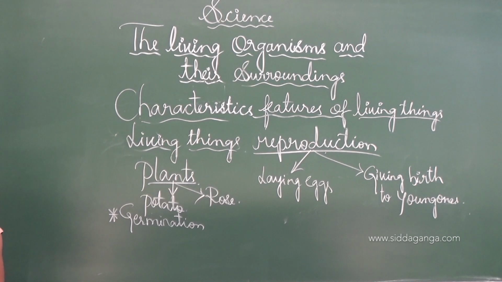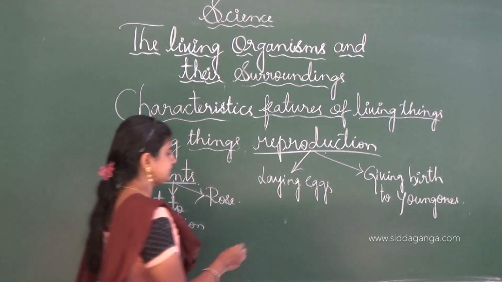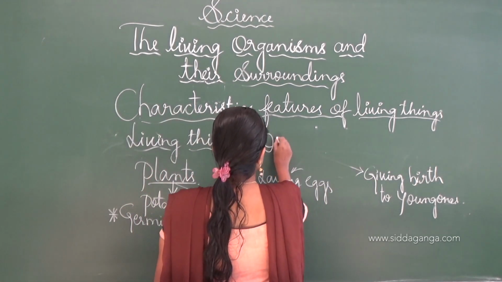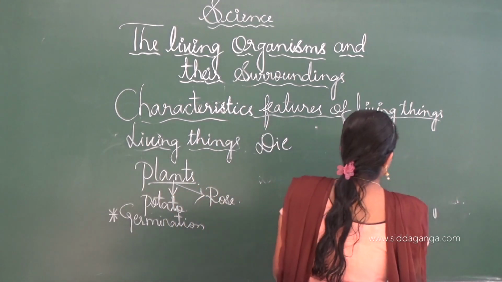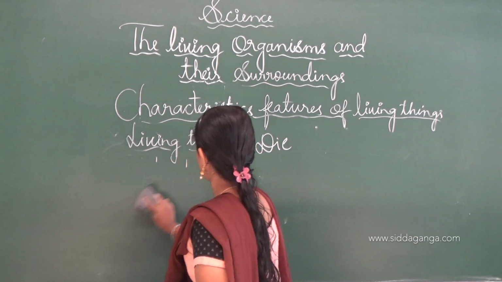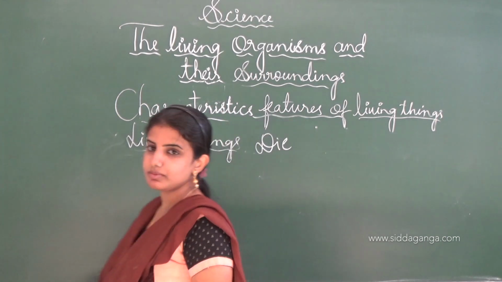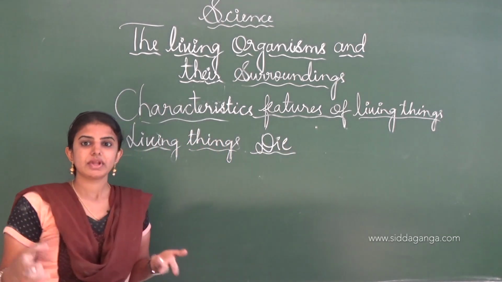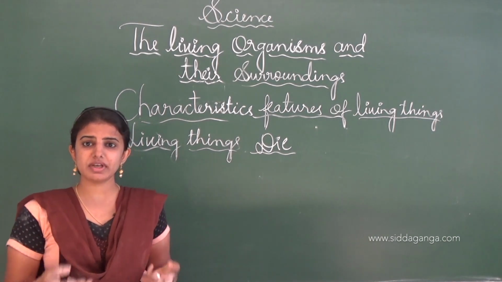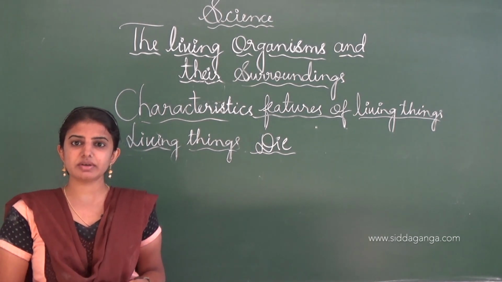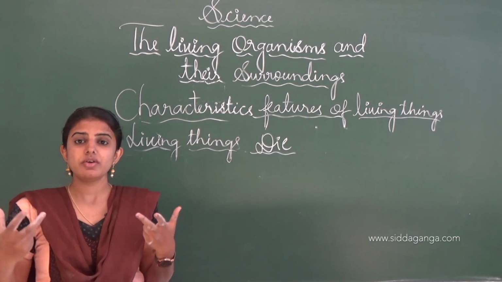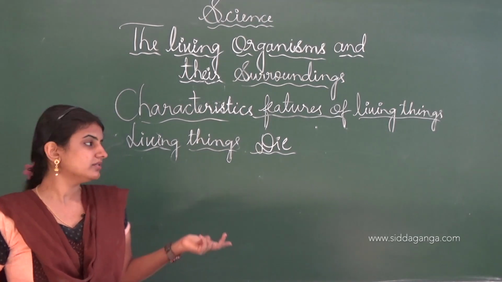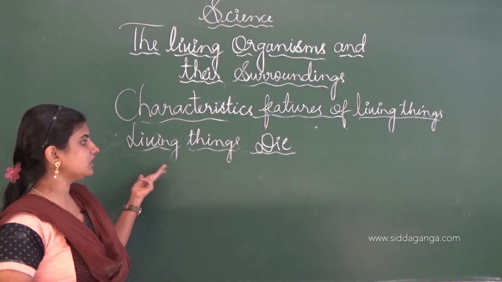And the last one is that living things can die. Apart from these characteristic features, there is a very important last characteristic feature of living things: they die. All living things, human beings, plants, animals, different types of birds, and even microorganisms which can't be seen with our naked eyes, also die.